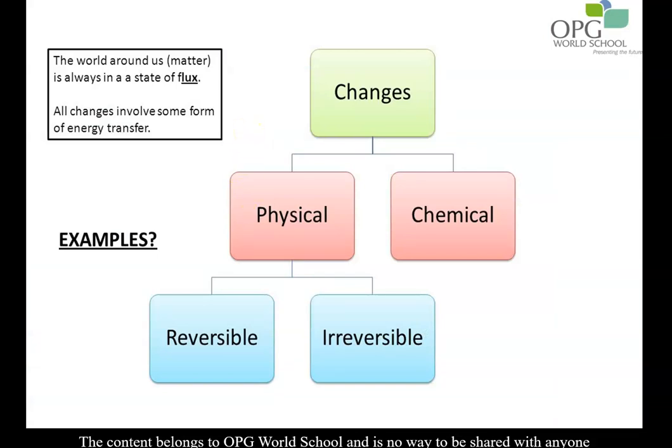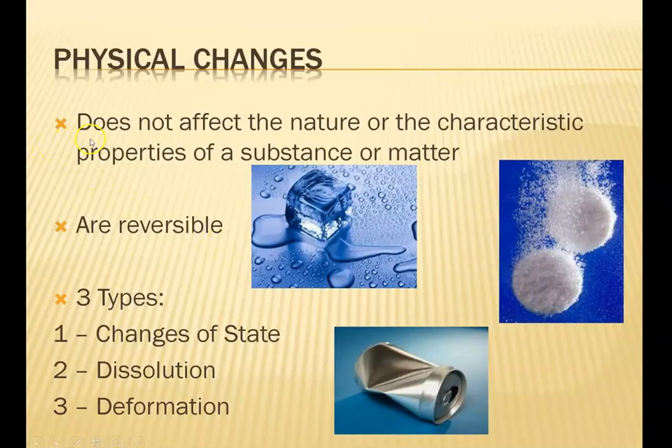All changes will involve some type of energy transfer. So the majority of the changes are classified as physical and chemical. Physical changes are of two types, reversible and irreversible, but the chemical changes are always irreversible in nature. So physical changes do not affect the nature or the characteristic properties of a substance. They are mostly reversible. Now we are going to study the three types of physical changes.